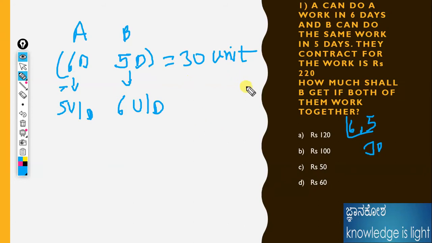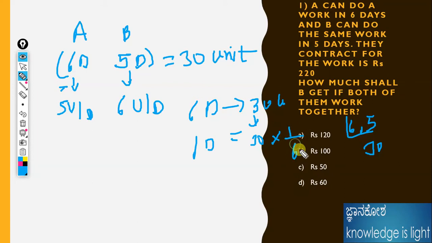I already told this in the unitary method. For 6 days it is 30 units. For one day, how many units? It is 1 by 6 of 30, therefore 5. We need to understand this, and only then can we easily solve the problems.